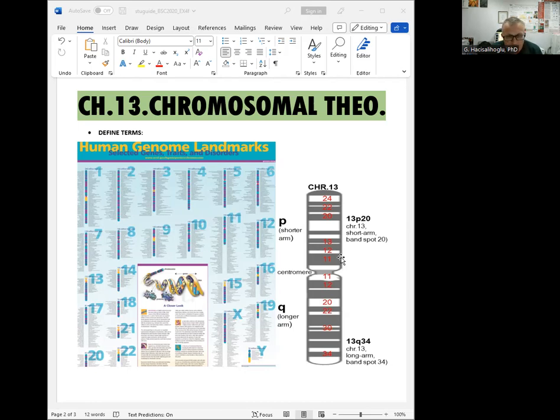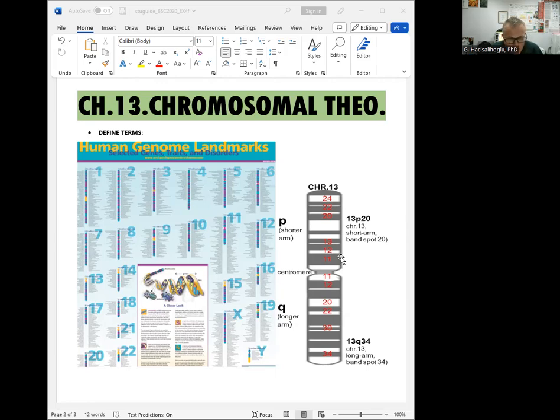Make sure that you look at the definitions, make flashcards of vocabulary, what's mono, poly, tri, di, and then look at some examples of each of the situations from this chromosomal theory structure, right?